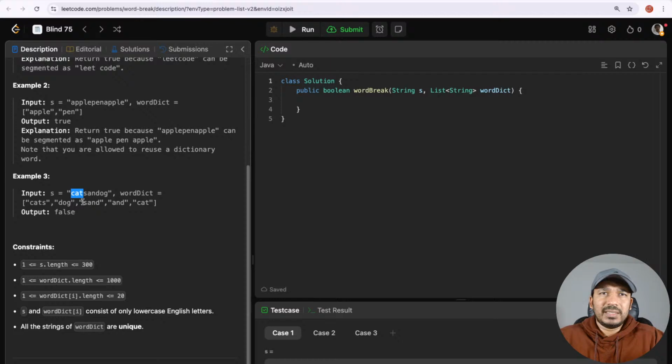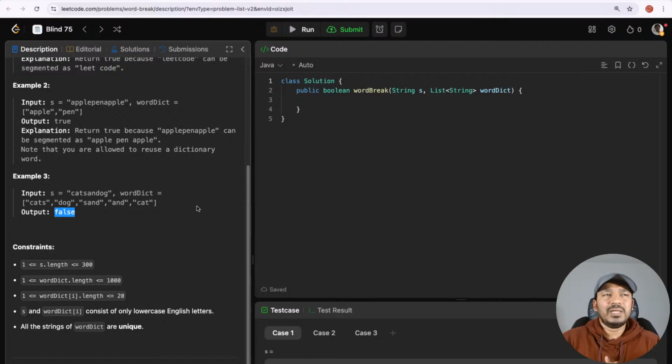Sand is also in the dictionary, cat is also in the dictionary, but the remaining part would be og again, which is not present in the dictionary. From the reverse direction, dog is there in the dictionary, cats is there in the dictionary, but an is not there. So there is no way we can form this string by connecting segments of the words found in this word dictionary. That's why we are returning false here.